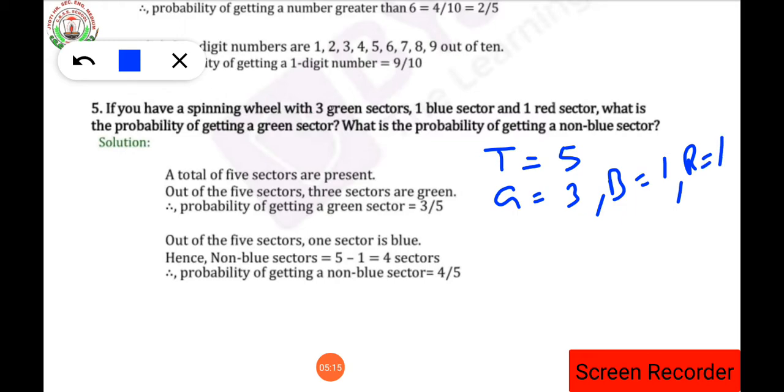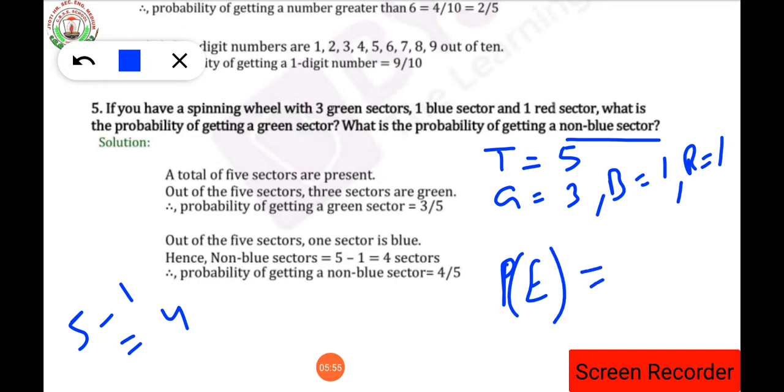Isn't it? Now here in the question it is said non-blue sector, meaning except the blue, how many sectors will be there? So 5 total sectors are there, number of blue sector is 1, so 5 minus 1 will be how much? 4. So non-blue sectors means leaving out blue, all the remaining sectors, meaning the green sectors will also be there and the red sector will also be there. So green sectors are 3, red sector is 1, so 3 plus 1 will be 4, or we can say that if we exclude the blue sector from the total, 5 minus 1 will be 4. Okay, so what will be the probability of getting a non-blue sector?